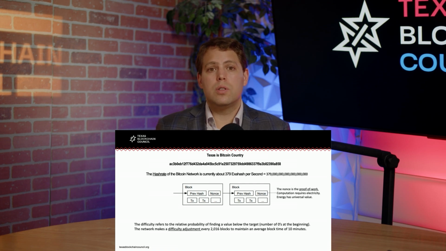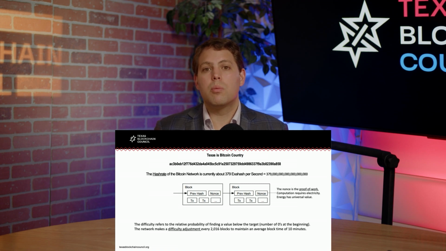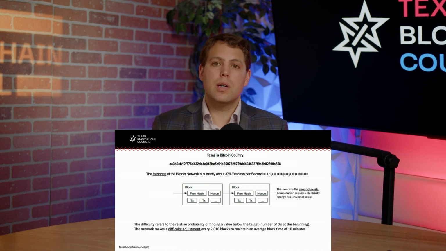So the difficulty refers to that relative probability of finding a value below the target. The network establishes a target by determining that there are a certain number of zeros that have to occur at the beginning of the hash output. So again, our target for our exercise was simply that the first letter in the output be A. It's a fairly easy target.